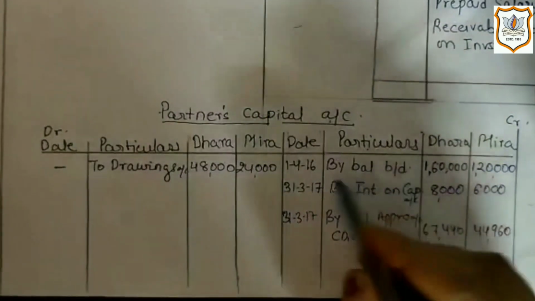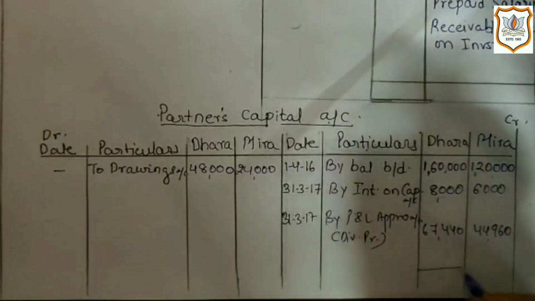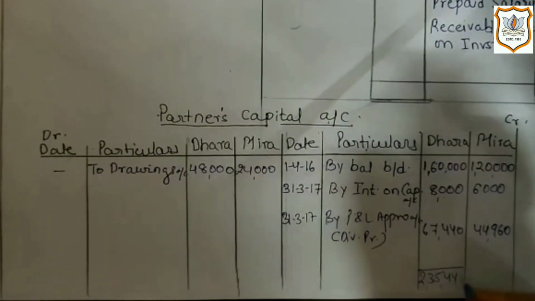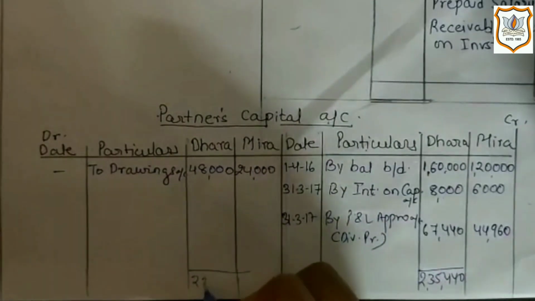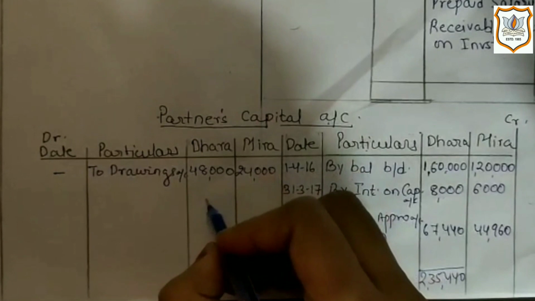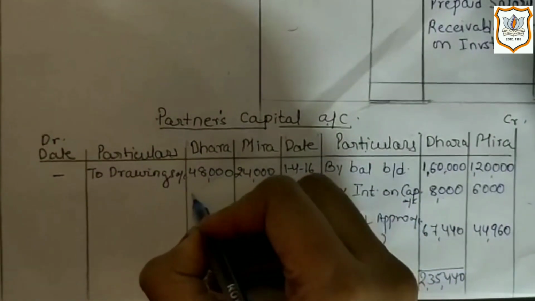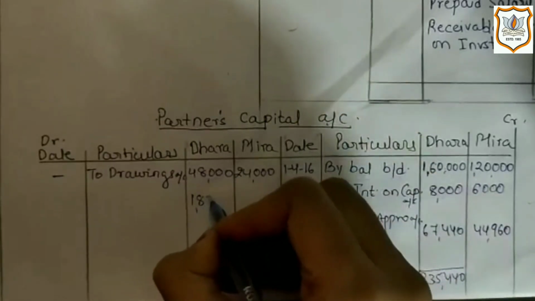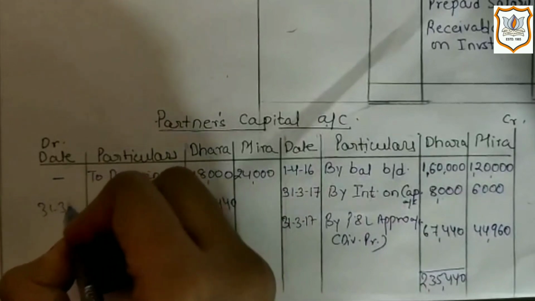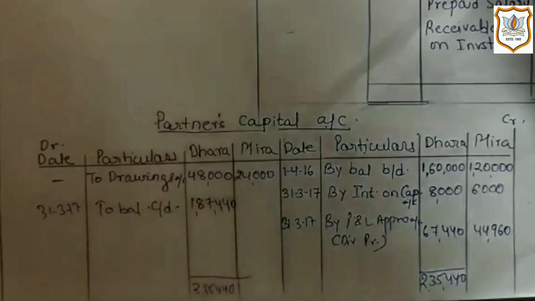Now let's close partner's capital account. First we will close capital account of Dhara. So write total here, 2,35,440. So we will get closing capital balance on debit side, 1,87,440. 31st March 2017 to balance C/D.